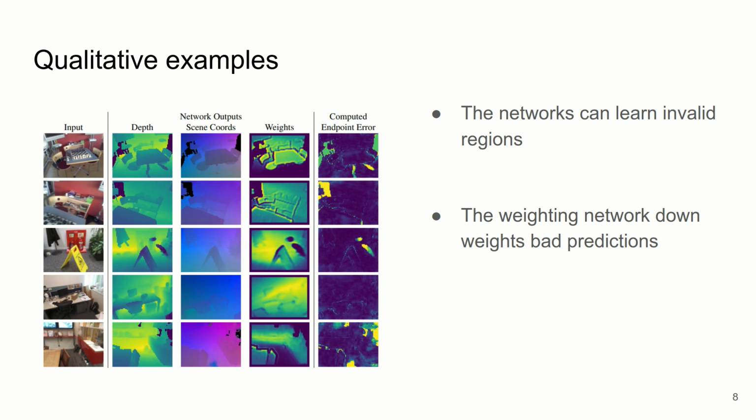Also, we show that the weights generated by the weighting network are capable of correctly segmenting regions with incorrect predictions. We show this by visualizing the endpoint errors computed by using the estimated depth, scene coordinates, and final pose. In these images, dark and light regions correspond to low and high values respectively. We see that the endpoint error is typically high in regions with low correspondence weight.